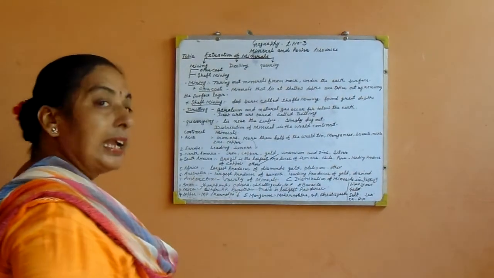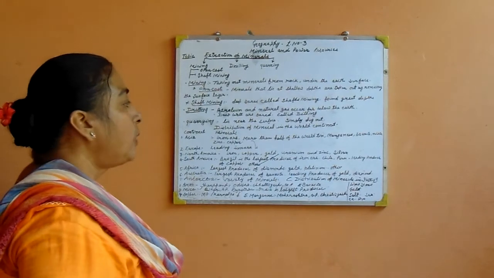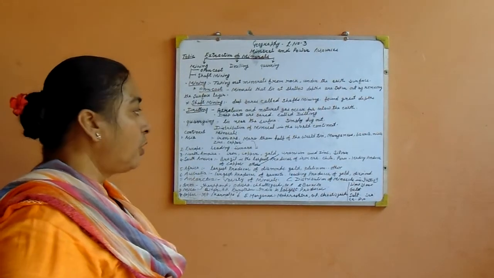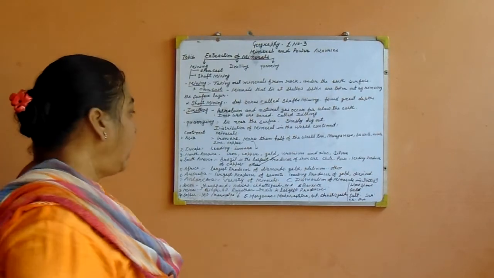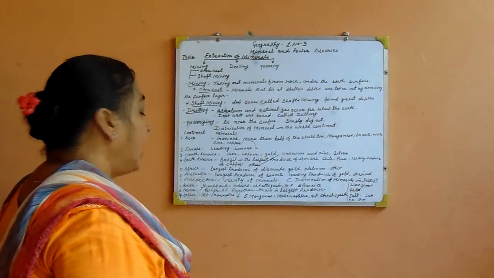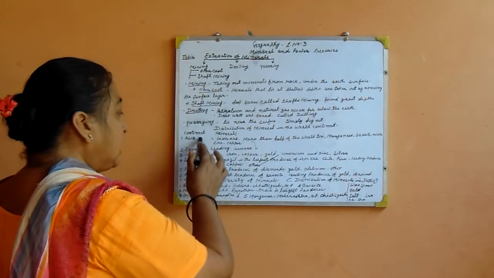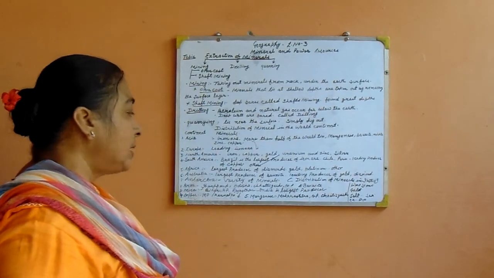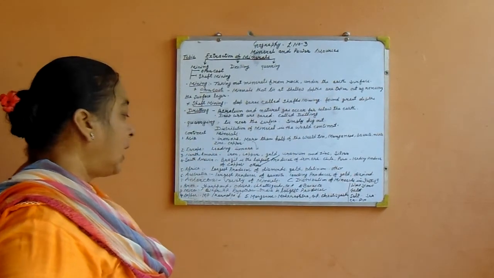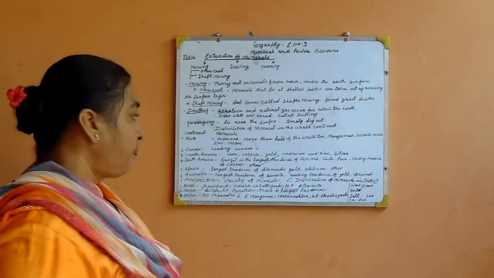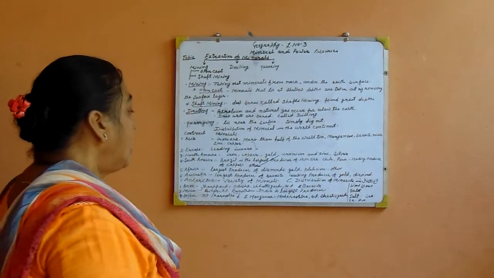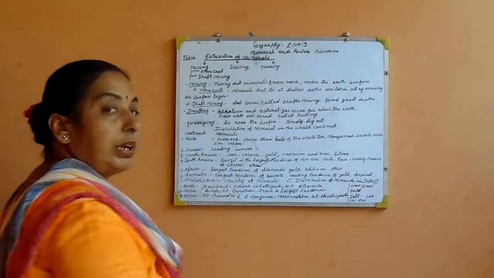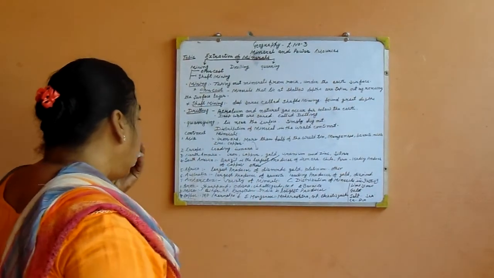Now the next topic is distribution of mineral in the world continents. How many continents are in our world? We have 7 continents in the world: Asia, Europe, North America, South America, Africa, Australia and Antarctica. And which type of minerals are found in these continents? So firstly we discuss Asia.